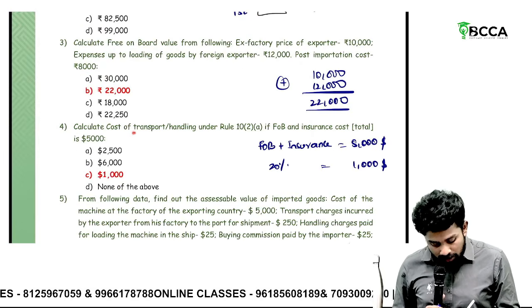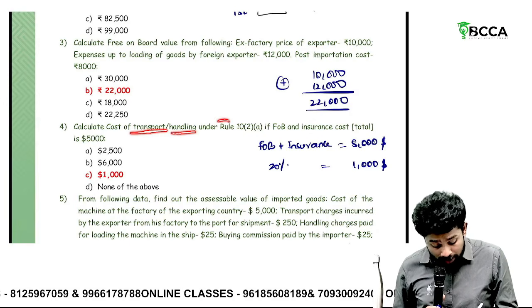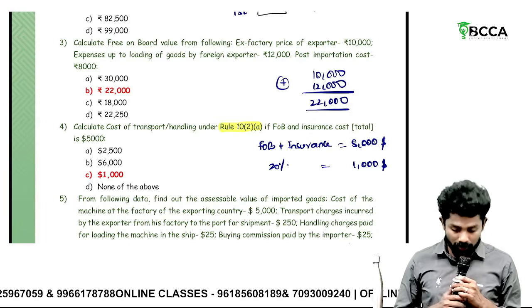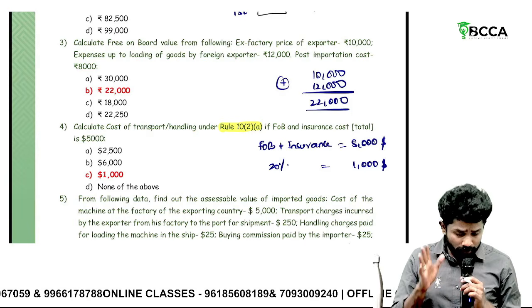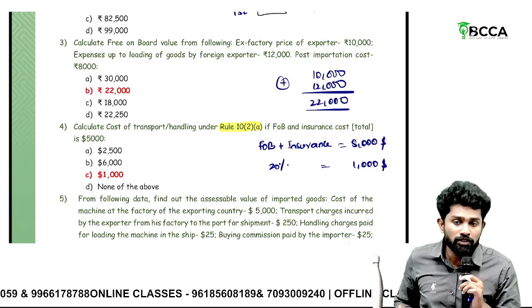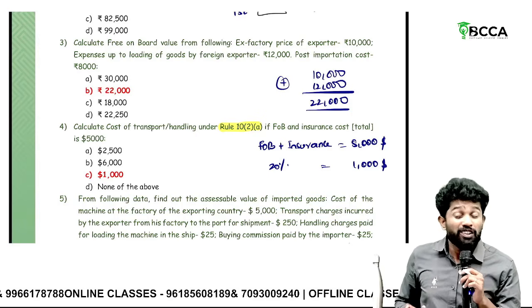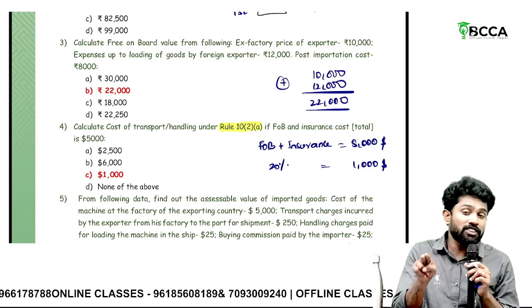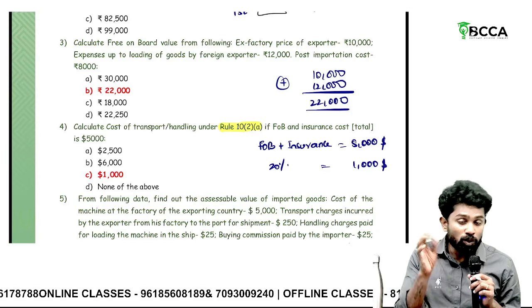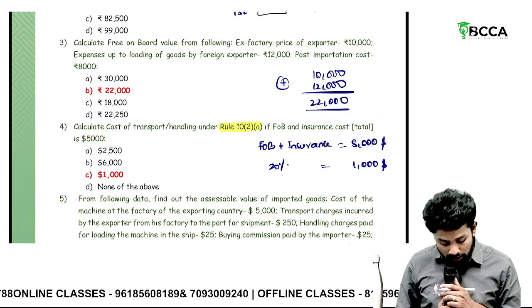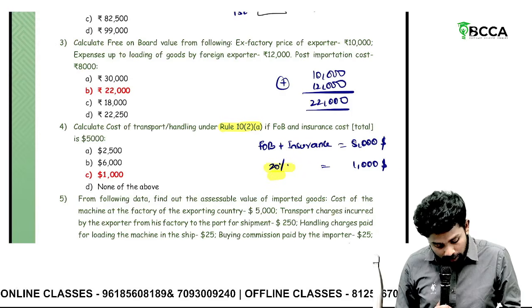Then calculate cost of transport and handling under Rule 10(2)(a). Sir, please don't get confused. Rule 10(2)(a) is a proviso where you don't know the individual FOB value, nor the freight value. What you know is the FOB plus insurance combined value. Then how to find out freight? Apply 20% on FOB plus insurance also. That's it.